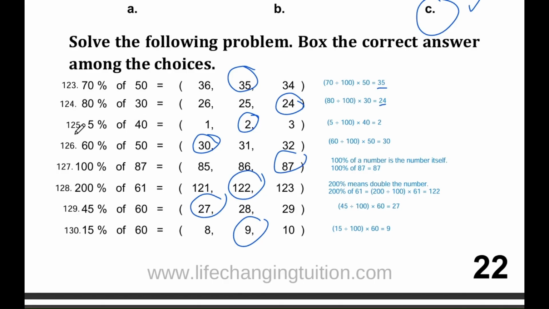Question number 125, 5% of 40 equals. The options are 1, 2, and 3. The correct answer is 2. 5 divided by 100 is 0.05. Now, 0.05 multiplied by 40 equals 2.